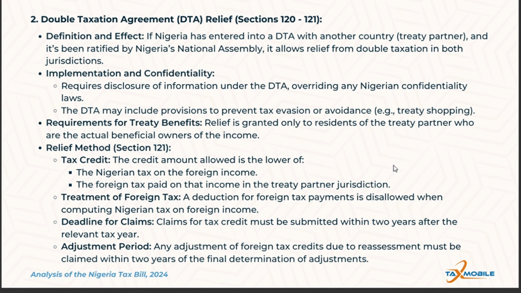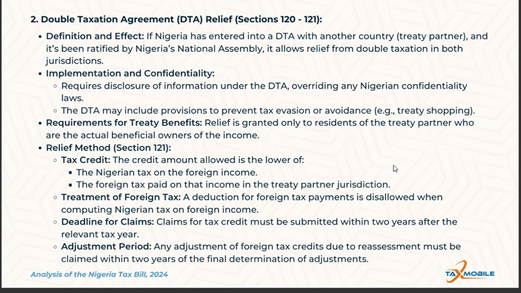Now, for the relief method, which is under sections 120 to 121, double taxation agreement based relief is provided in the form of a tax credit determined as the lower of the Nigerian tax on the foreign income and the foreign tax paid in the treaty partner jurisdiction. Now, let's look at the treatment of foreign tax.